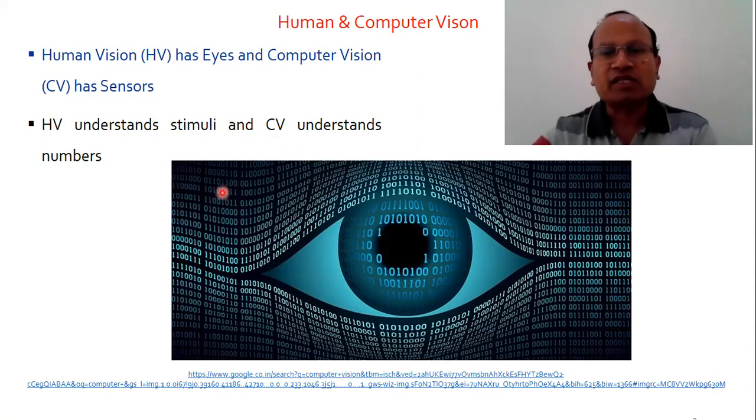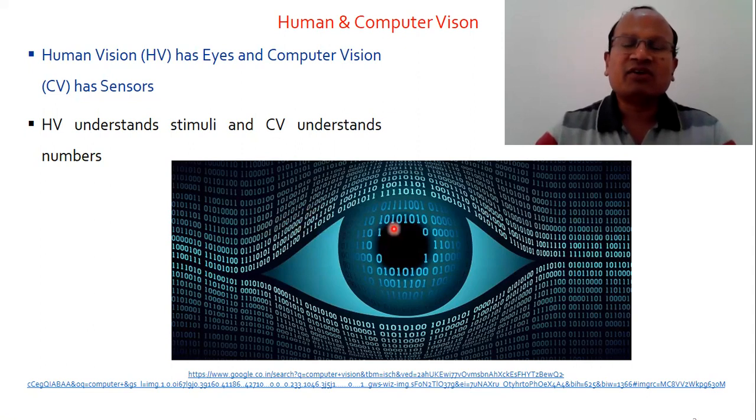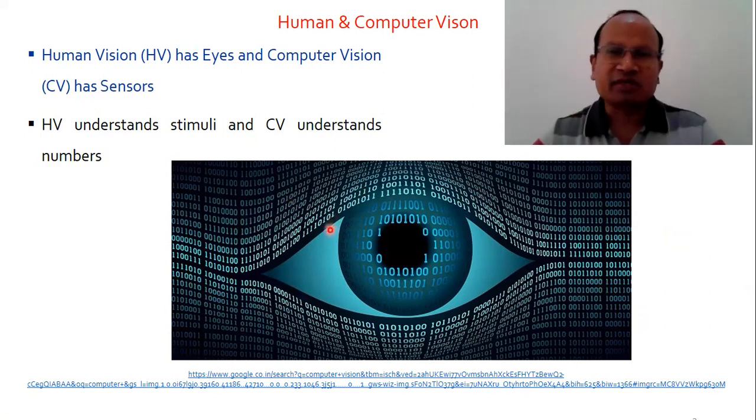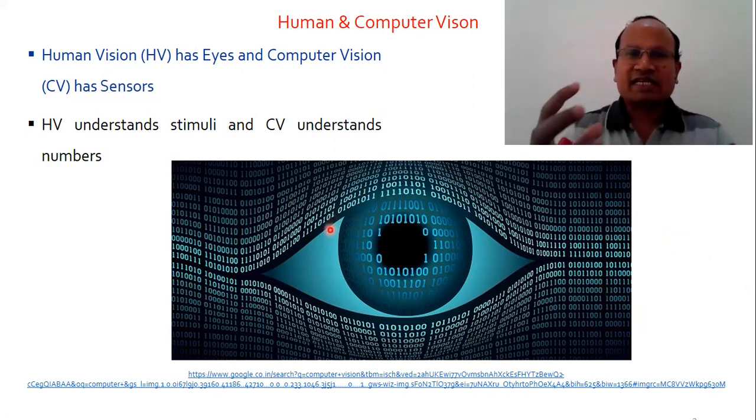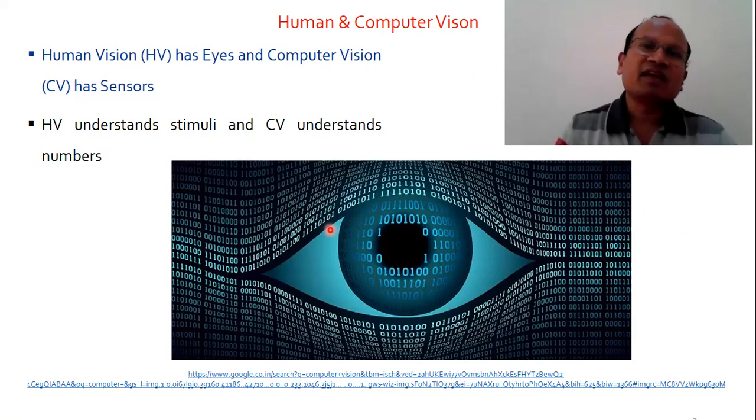So you can see here an interesting diagram which provides an interface between the human eye and some binary numbers. These binary numbers are nothing but the sensor of the computer, through which it senses the stimuli, the environment, the outside world.